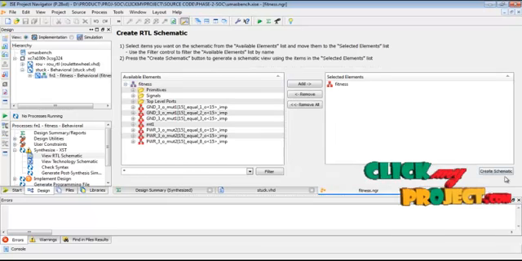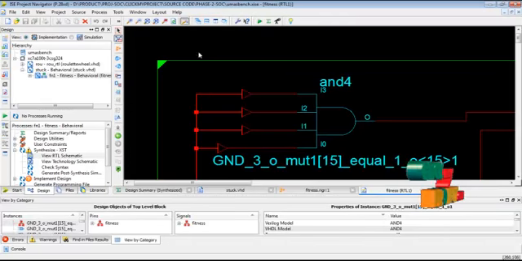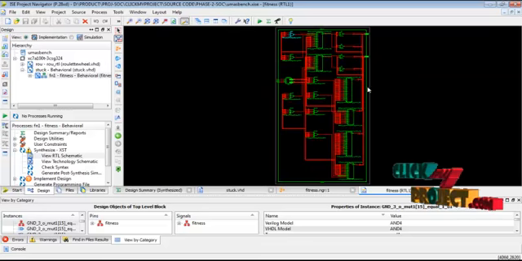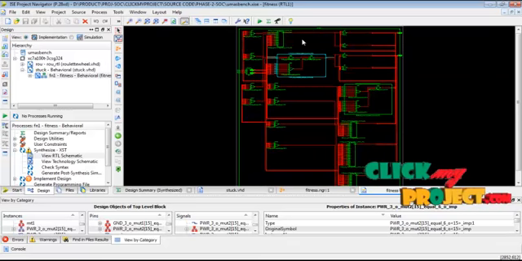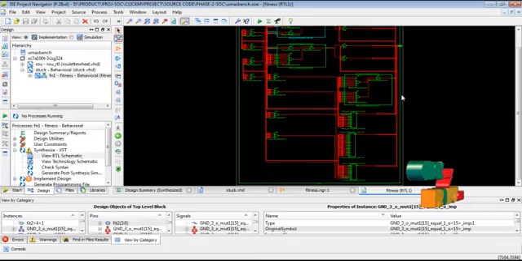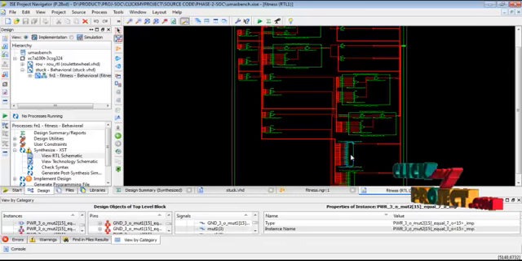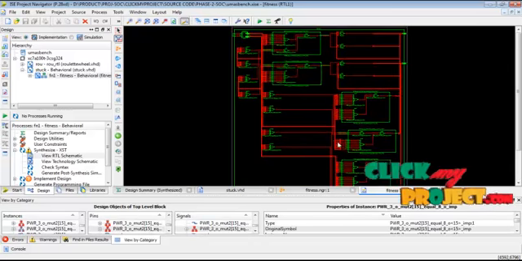Then add and create the schematic. These are the logical blocks for our overall architecture functions. This is the logical structure placed by the architecture result functions.